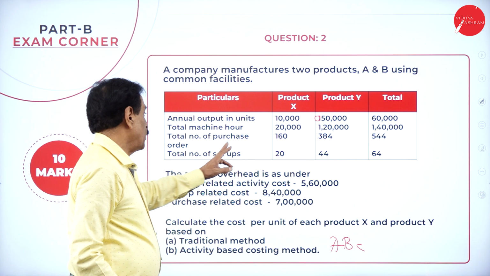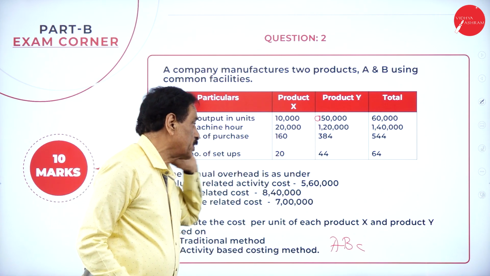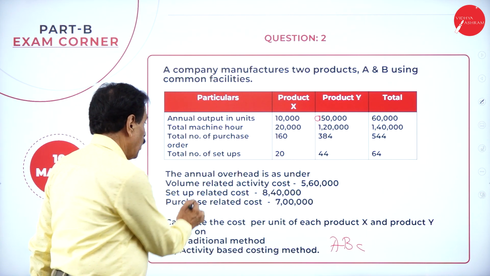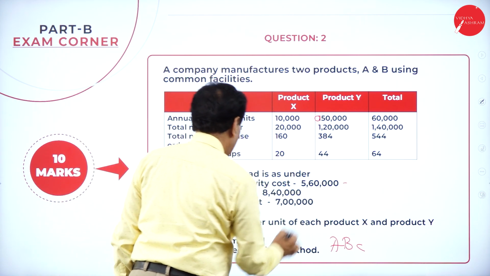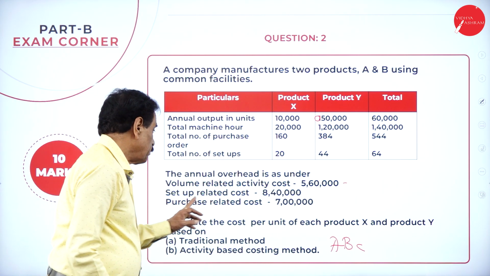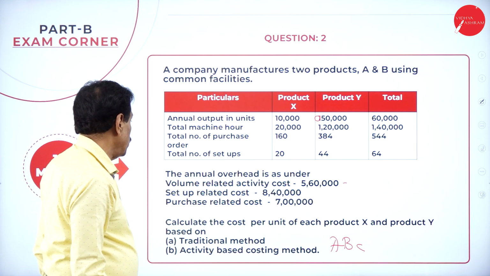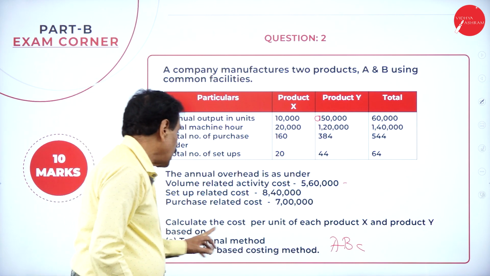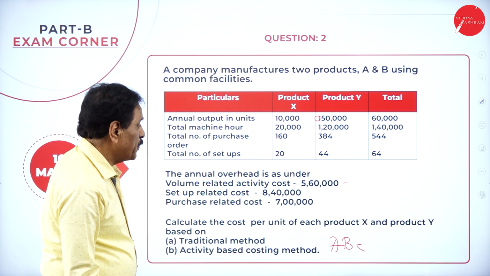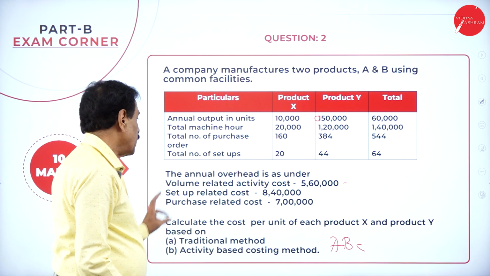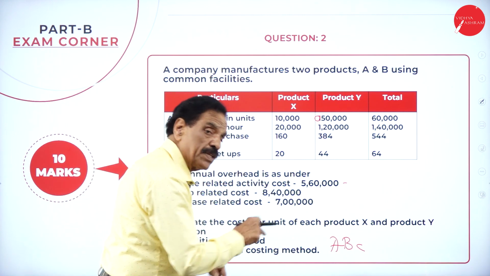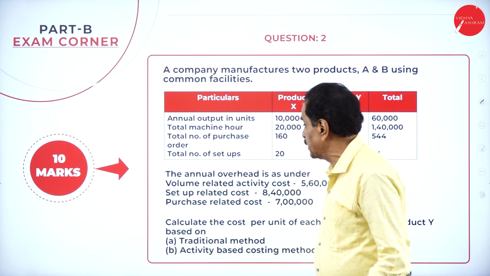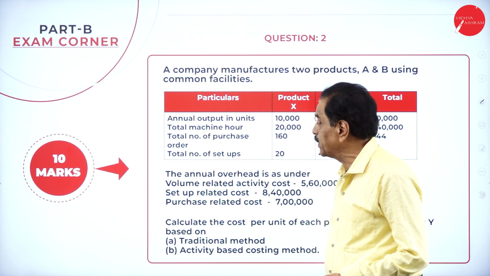Total number of purchases 544, total number of setups is 64. Annual overhead is as under: volume related activity cost 5,60,000. Setup related cost 8,40,000. Purchase related cost is 7 lakh. Calculate the cost per unit of X and Y product based on, one by one, first with the traditional base, then we go to ABC analysis. This is a question asked for 10 marks.